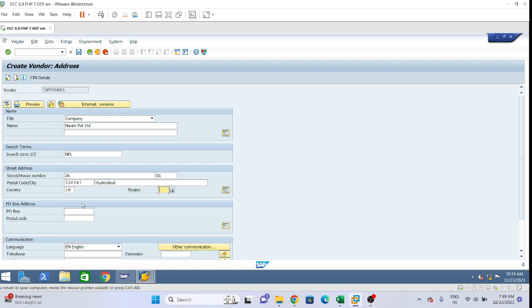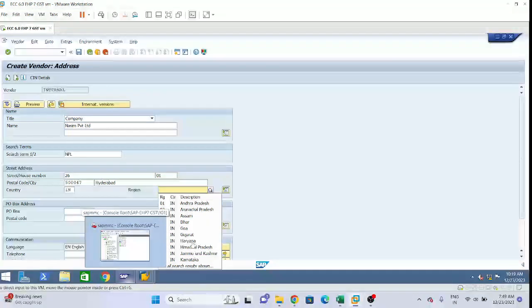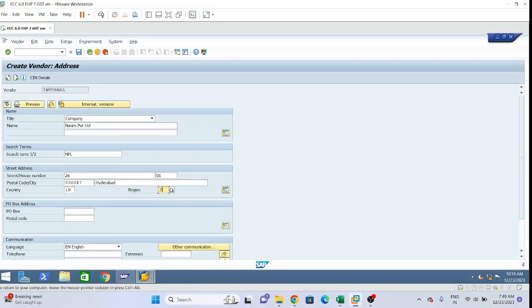And for Hyderabad we have Telangana, right? The region code for Telangana is 36. Okay. So here the PO box we will take anything, and postal code is not required. See, now it is up to this much. You guys please write down. Okay, done. Enter. Done.